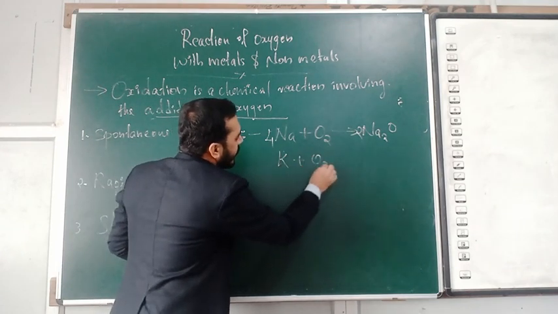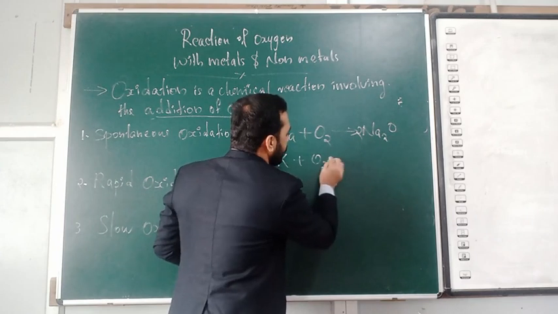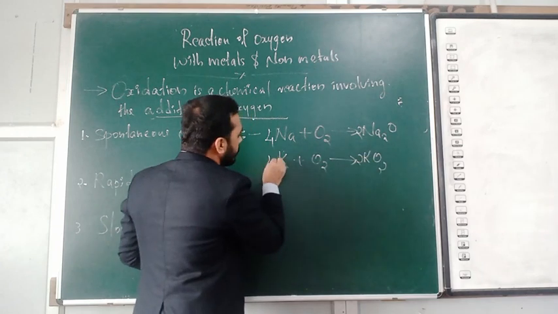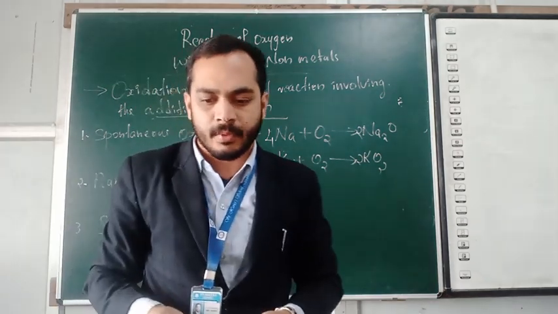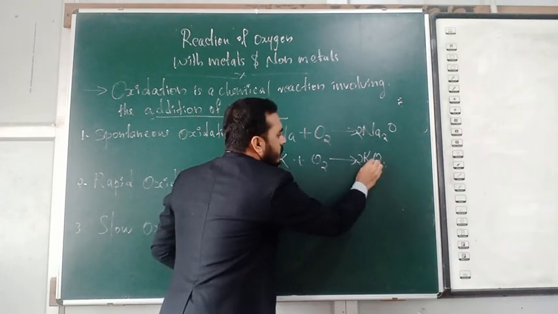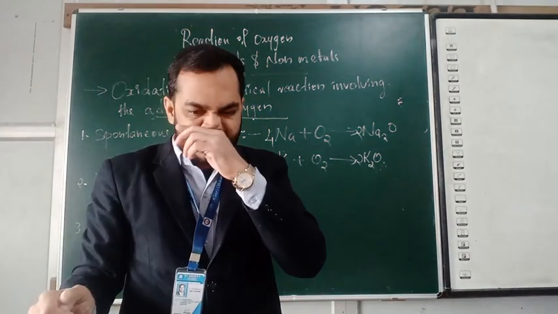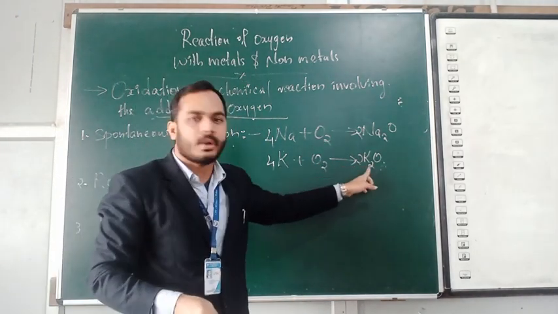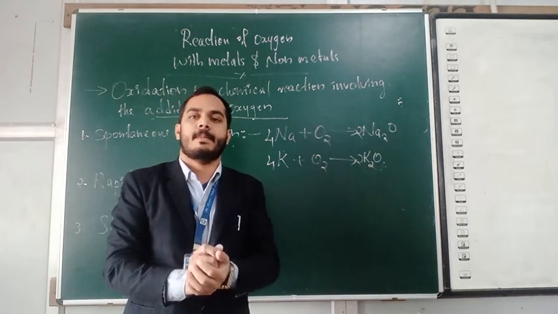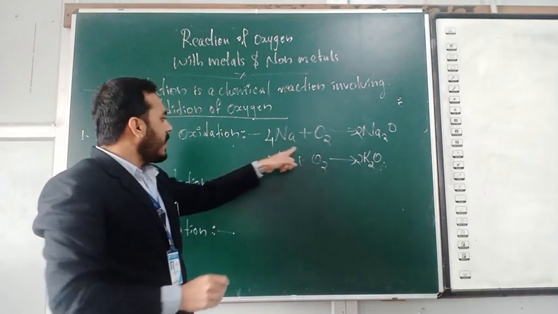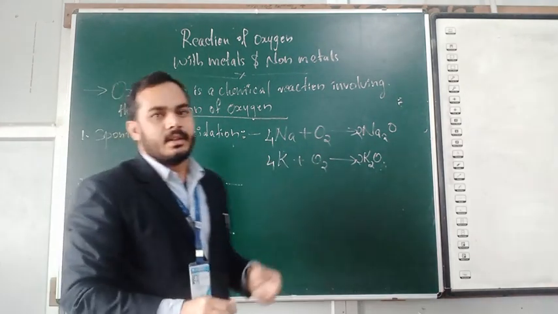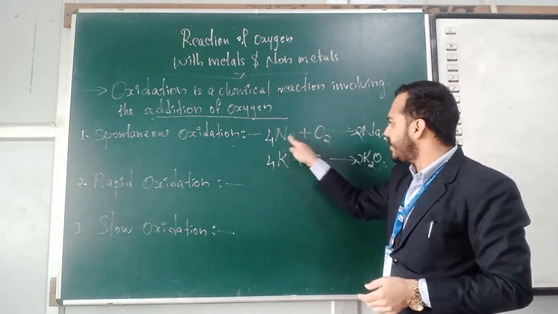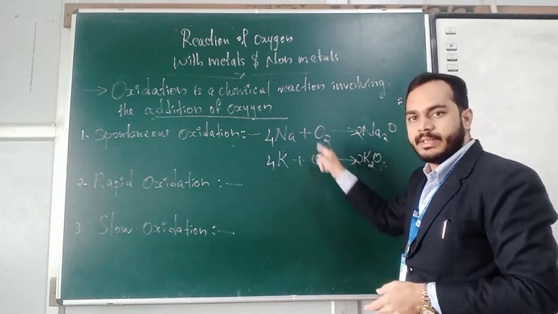Potassium reacts with oxygen to form potassium oxide. So these are examples of spontaneous reaction. It is also an example of the addition of oxygen. All of you learn this reaction.